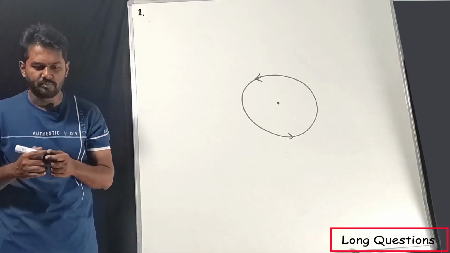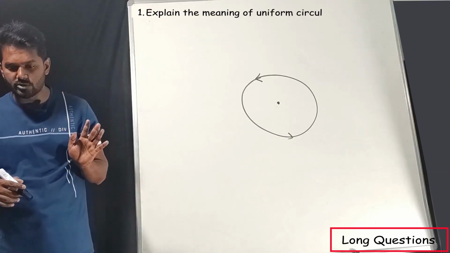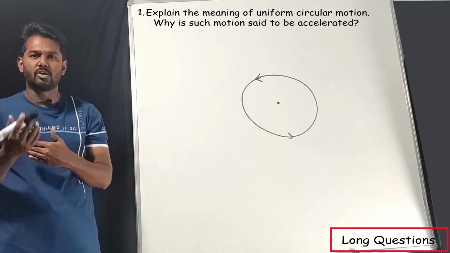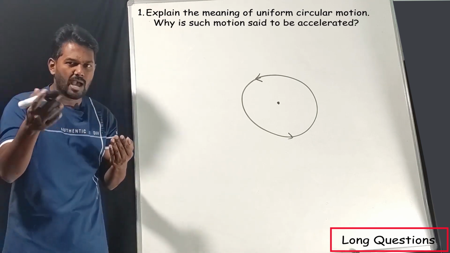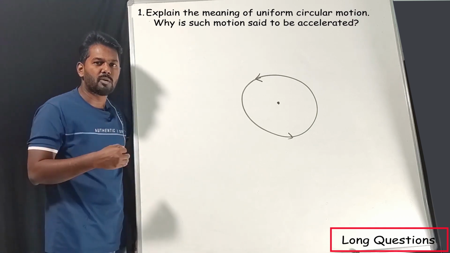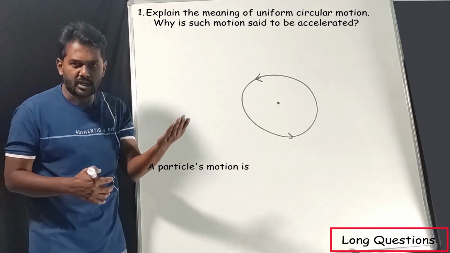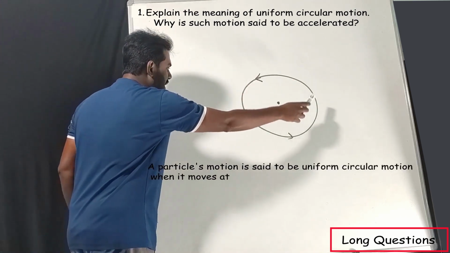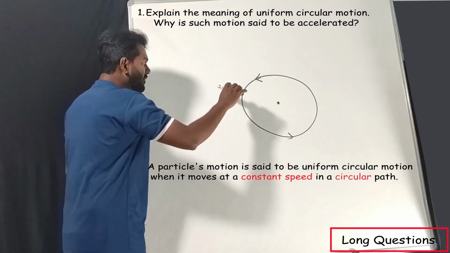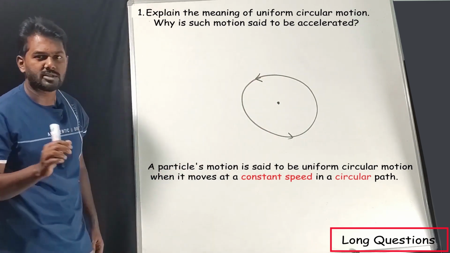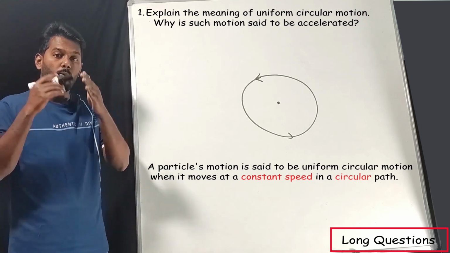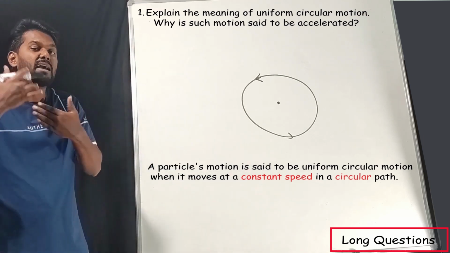Now our first question. Explain the meaning of uniform circular motion. Why is such motion said to be accelerated? This answer you already know because we have taught this in the previous video. As I told you, that video is available in the description box. First we need to explain them. What do you mean by uniform circular motion? An object or a particle which is moving in a circular path with a constant speed is called uniform circular motion.